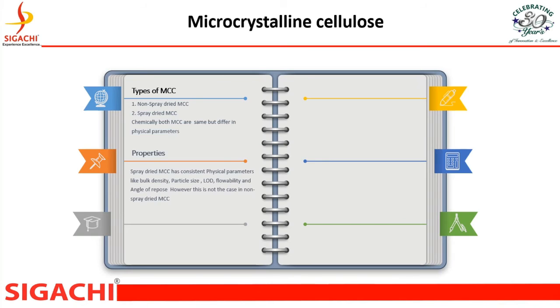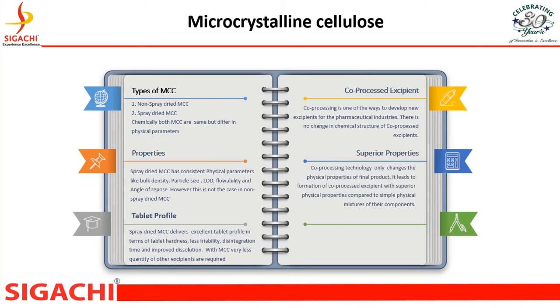Microcrystalline cellulose is available in the market in two types, non-spray dried MCC and spray dried MCC. Chemically, both MCCs are the same, but there is a difference in physical parameters. Spray dried MCC has consistency in physical parameters, and this is not possible in a bulk dried MCC. Spray dried MCC delivers a very good tablet profile in terms of good tablet hardness, lesser friability, lesser disintegration time, and improved dissolution profile. But compared to spray dried MCC, non-spray dried MCC gives less hardness, more friability, and more disintegration time.